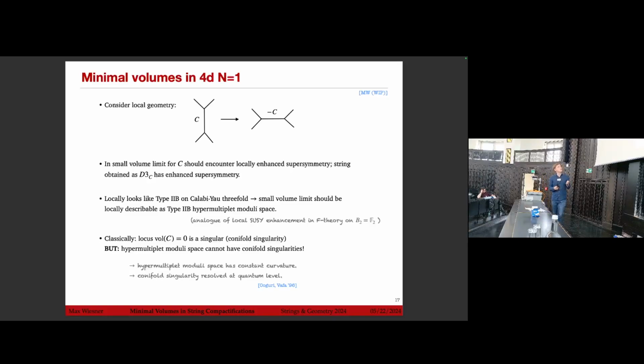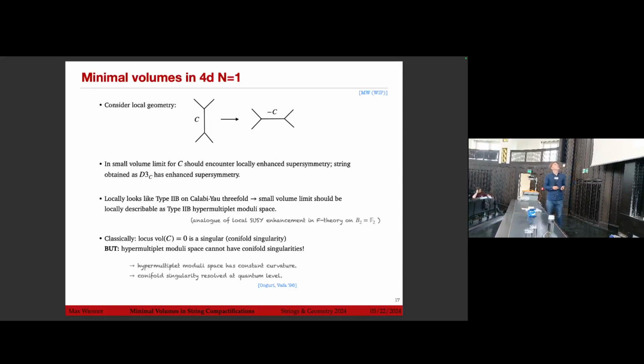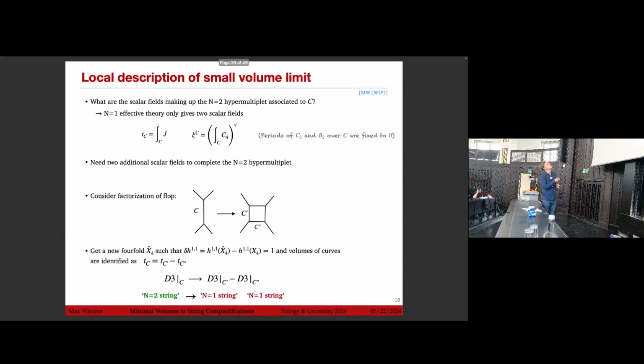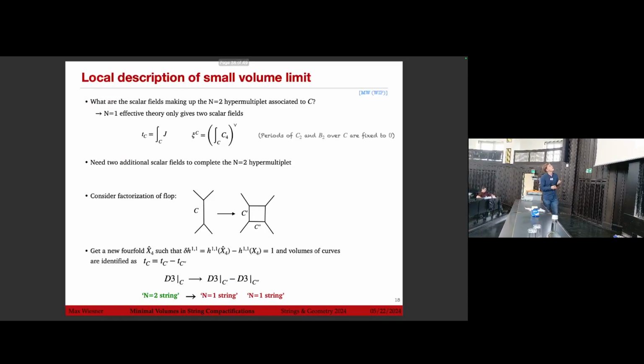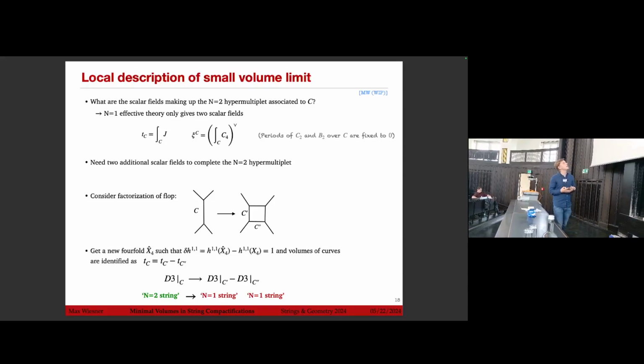So classically, we would say, okay, the volume where the volume shrinks is a conifold singularity, but in the hypermultiplet sector, we know that we cannot have such conifold singularities because the hypermultiplet moduli space has constant curvature. We actually also know that the conifold singularity is resolved at the quantum level.